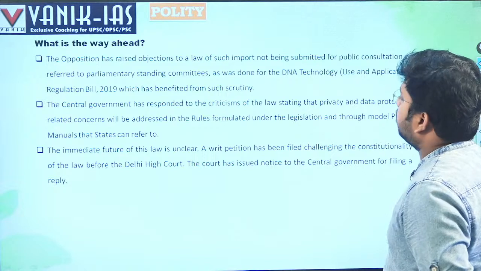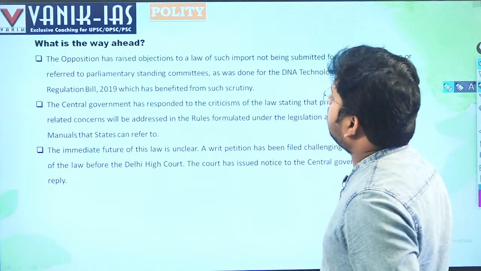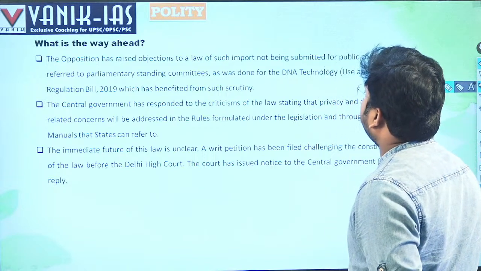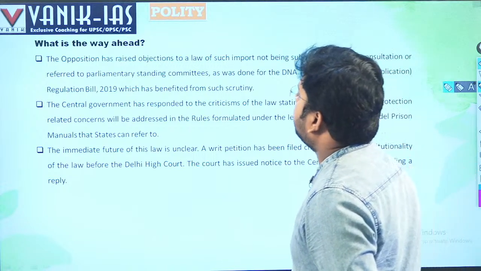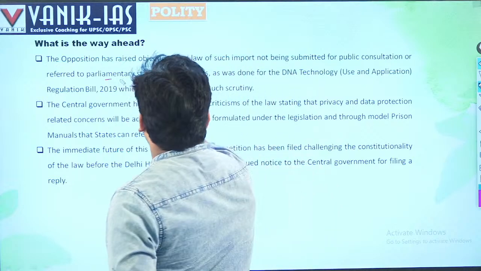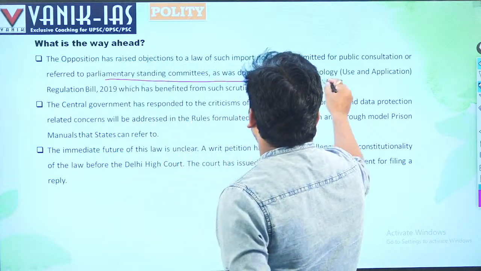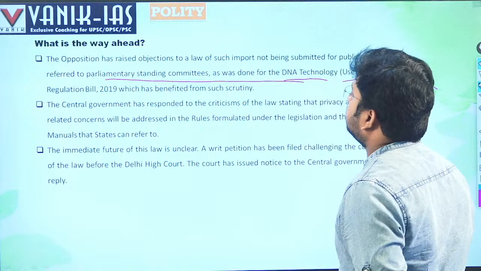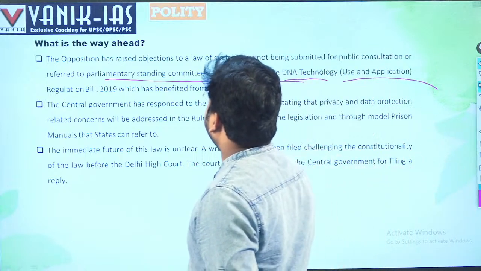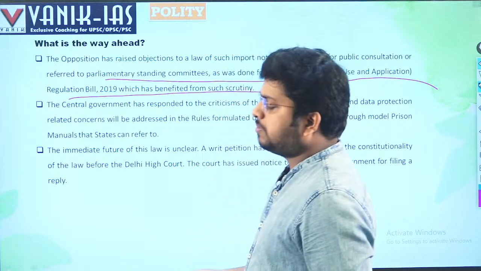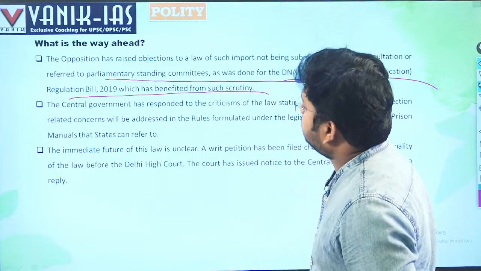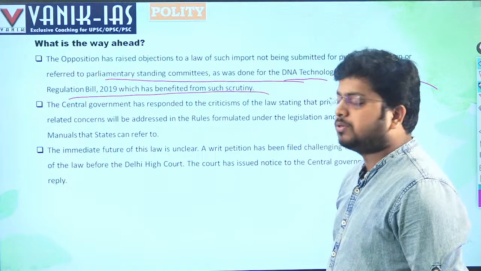So, what needs to be done? The opposition has raised objections to the law for not being submitted for public consultation or referred to a Parliamentary Standing Committee, as the DNA Technology Use and Application Regulation Bill benefited from such scrutiny. So there will be a DNA technology use and regulation bill, right? In this regard also the opposition has raised some issues.